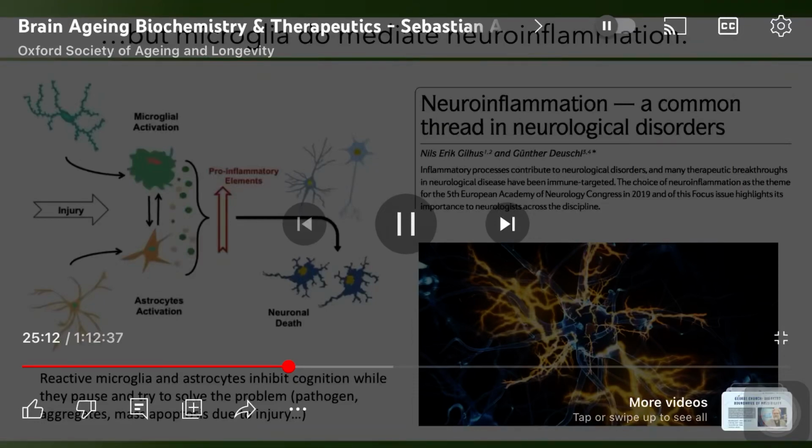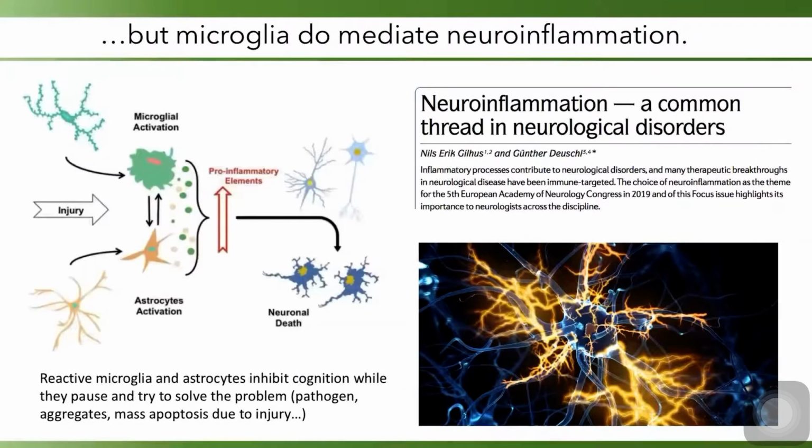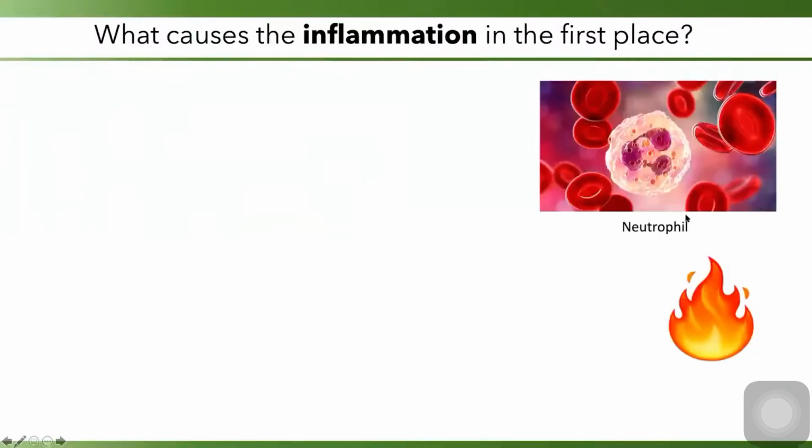Astrocytes try to solve the problem, whatever it is. But if they cannot solve the problem, then that's when things go haywire and neurons die off. And I encourage you to look into this mechanism of action further. So what causes inflammation writ large?